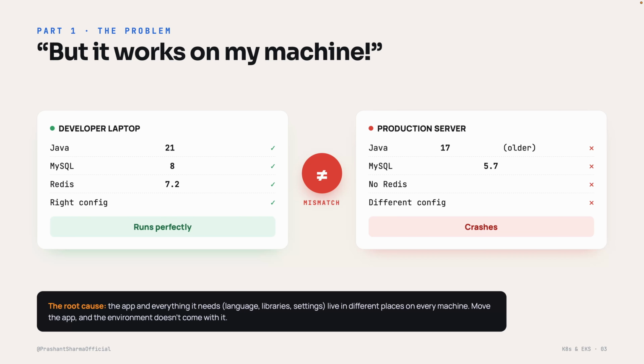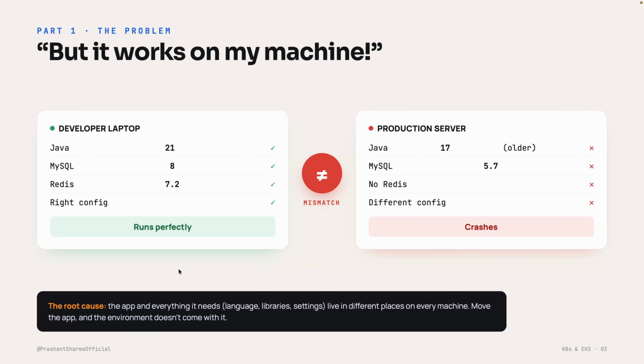Now why is that? Because that server has a slightly older Java, a different database version and no Redis, and maybe a different config. The root cause is simple. Your app and everything it depends on, the language, the libraries, the settings, they live in different places on every machine. So when you move the app, its whole environment doesn't come along for the ride. You are basically shipping a fish without the water.